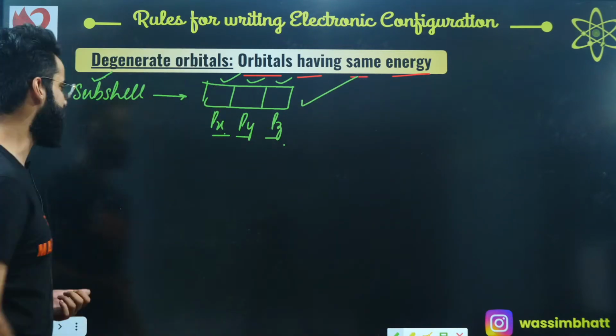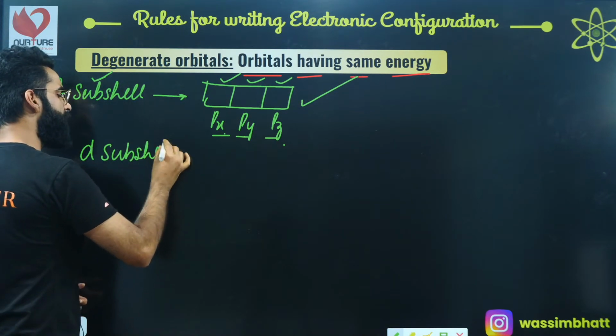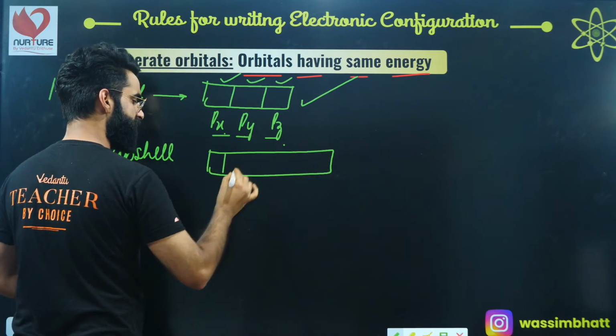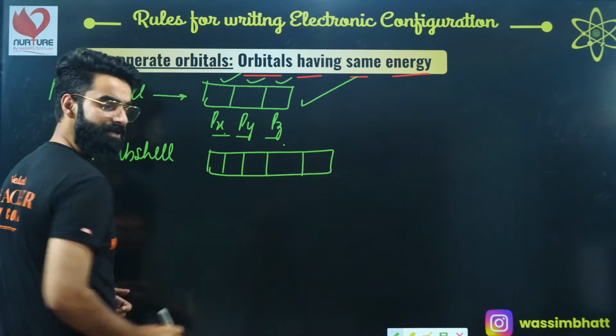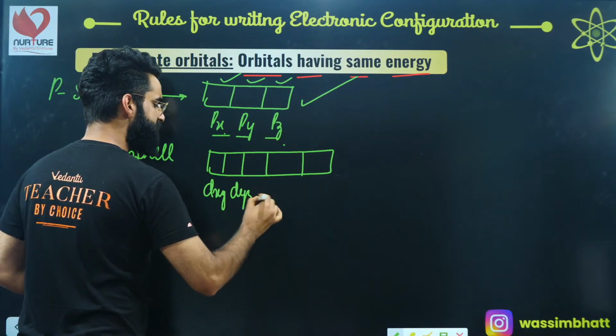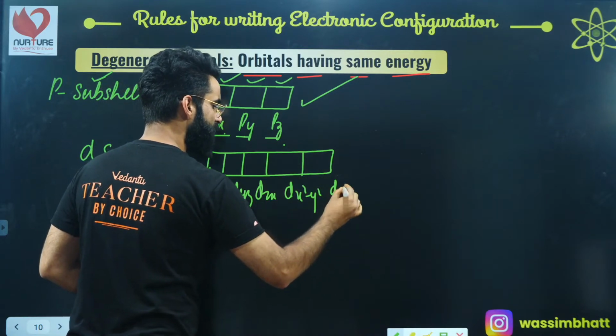Similarly, people, if I talk about the d subshell, how many orbitals do we have? We have 5 d orbitals, 1, 2, 3, 4 and 5. One is called dxy, one is called dyz, one is called dzx, one is called dx square minus y square, one is called dz square.